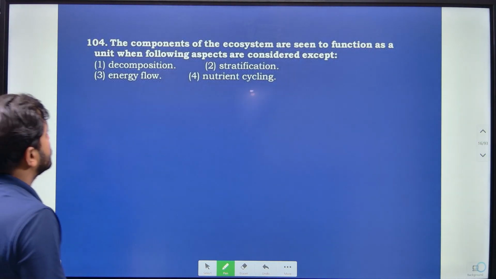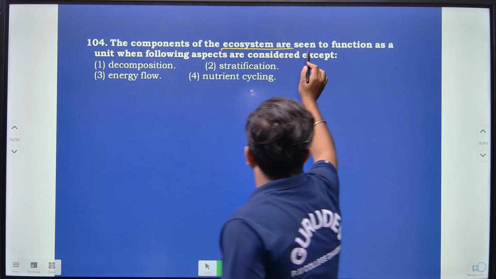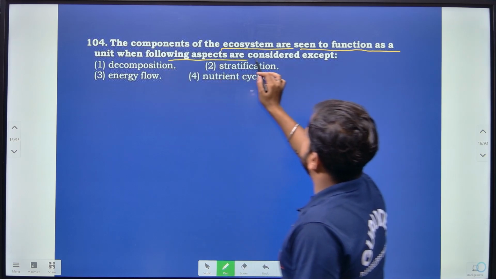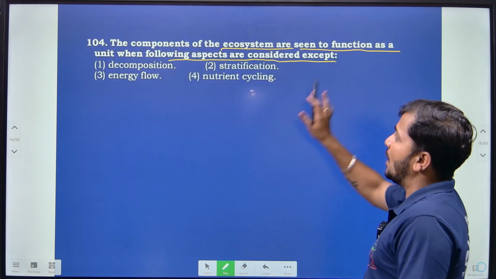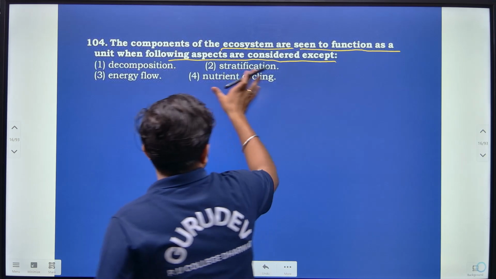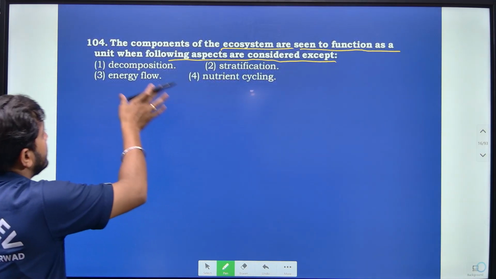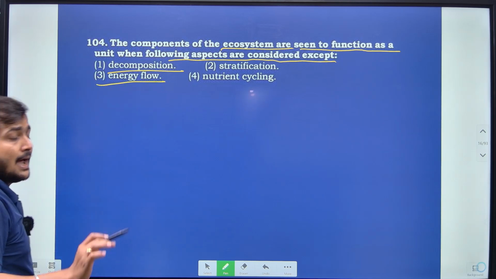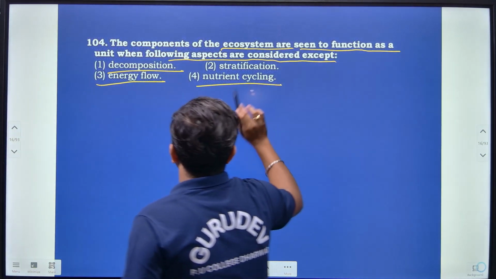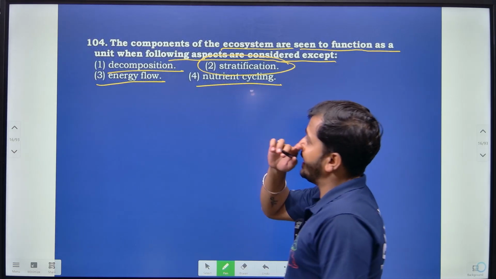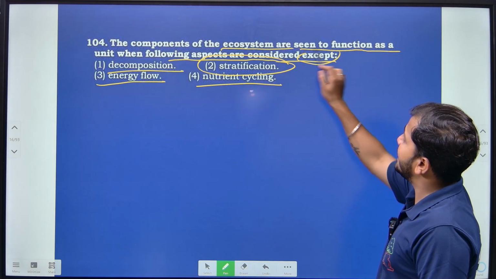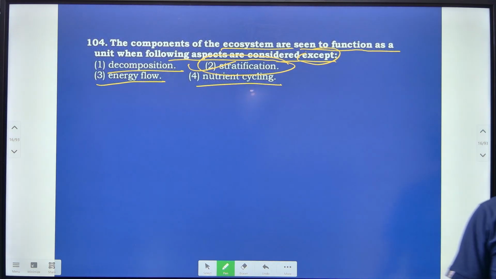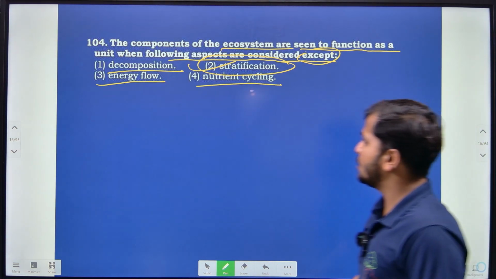Then moving on to the next question: the components of an ecosystem seen as a functional unit, when the following aspects are considered, except one. There should be decomposition, energy flow, and nutrient cycling, but there should not be stratification. So the exception is stratification, and option 2 is correct. Moving on to the next question.